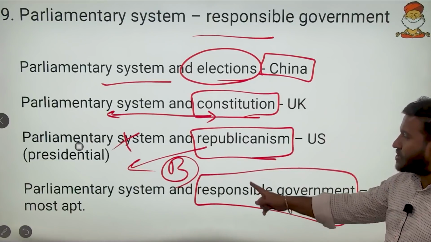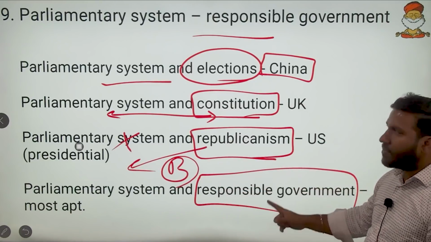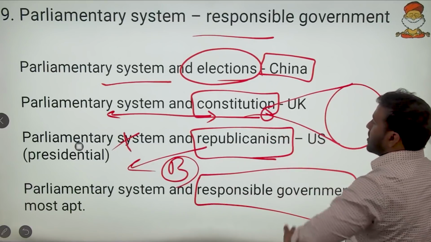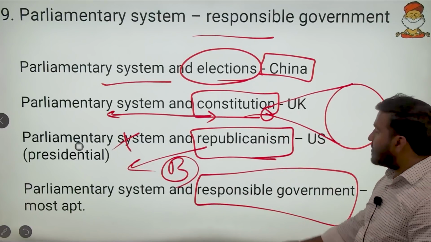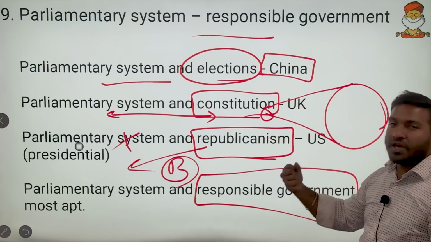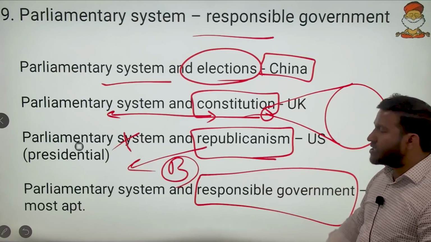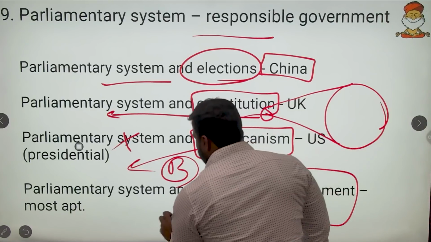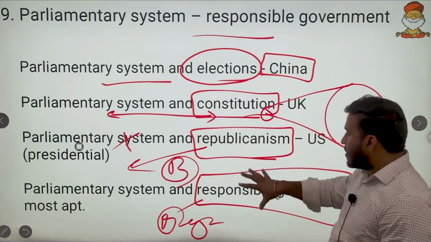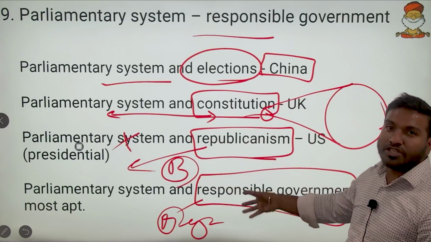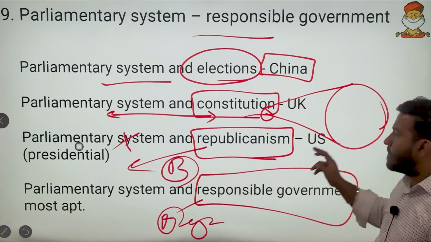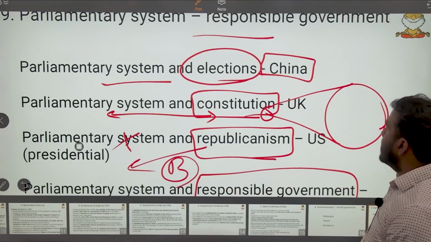So this is the true parliamentary system. For example, if you have a parliament and from the same members of the parliament you take the council of ministers, or if the executive is appointed from the same house, then obviously it is a parliamentary system. So the parliamentary system always comes with that very word, responsible government. So remember that one. Any word unique to this, any word synonymous with this, only such words you will take as the meaning of parliamentary democracy.